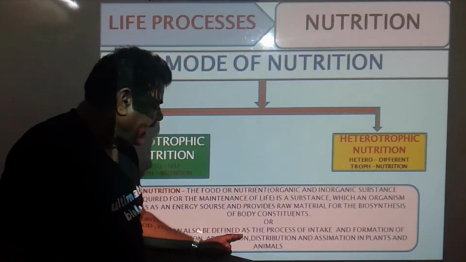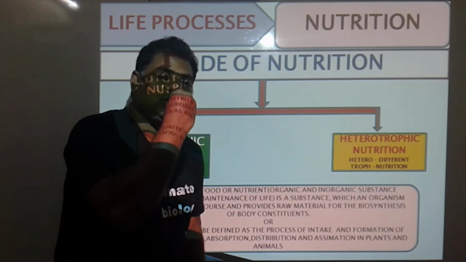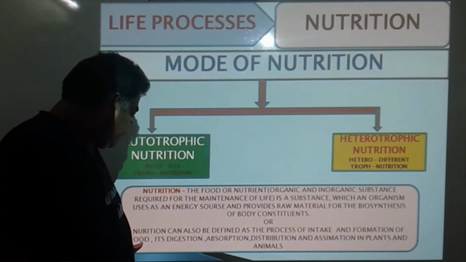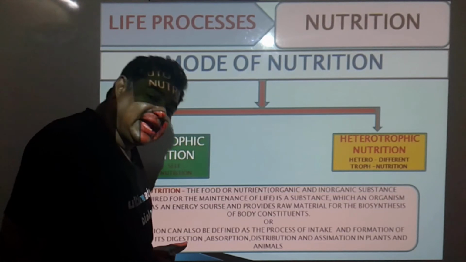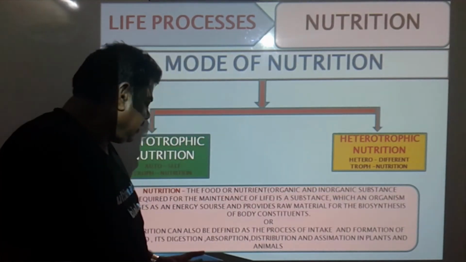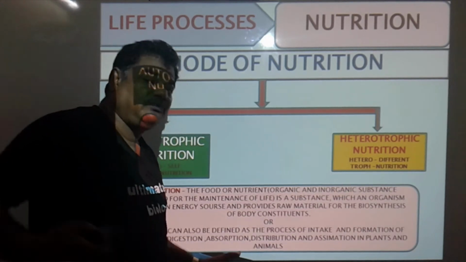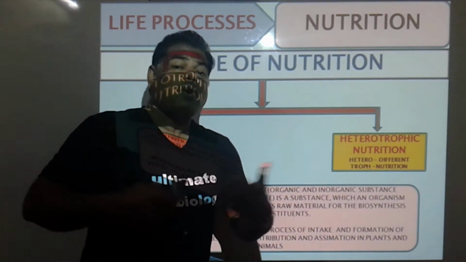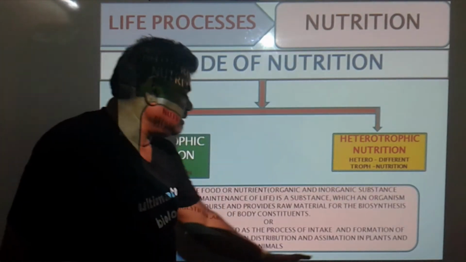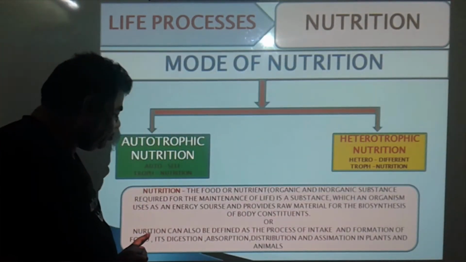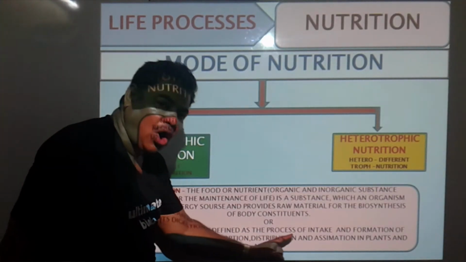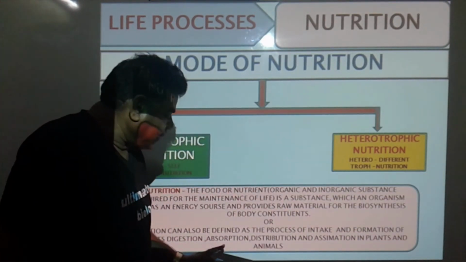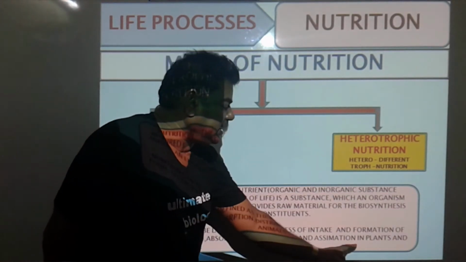Nutrition can also be defined as the process of intake of food into the digestive system, and formation of that food, digestion, where the food material gets digested in our body, absorption of that food material, distribution of food material throughout the body, and assimilation, the use of that energy for new formation in plants and animals. That is, nutrition is the process of intake and formation of food, its digestion, absorption, distribution and assimilation in plants and animals.